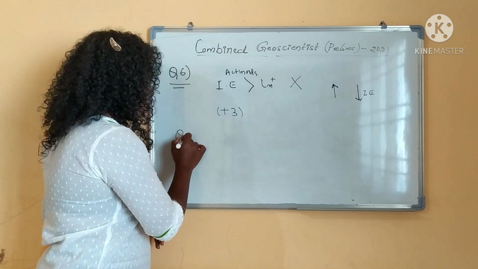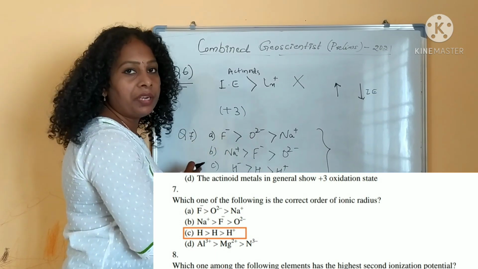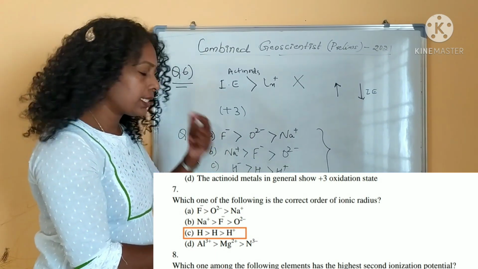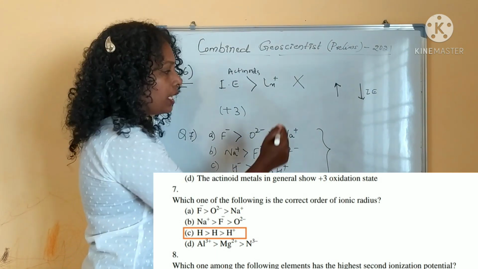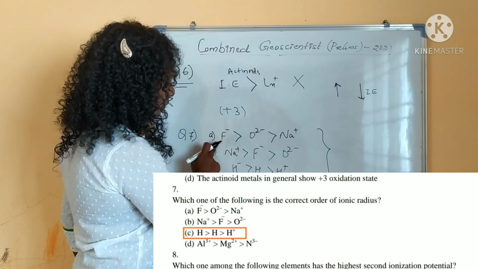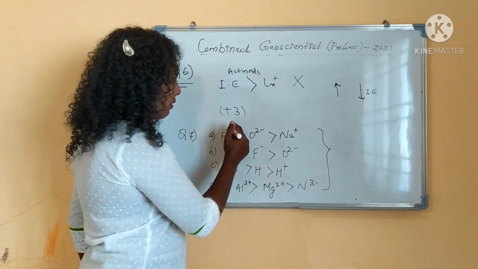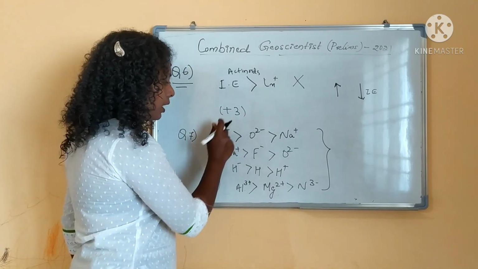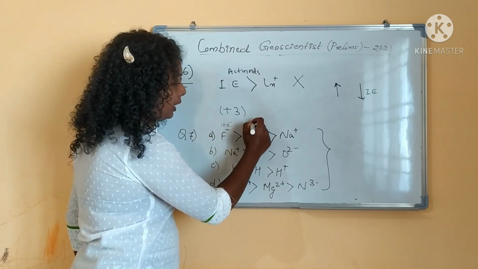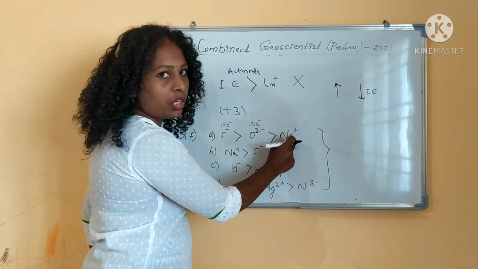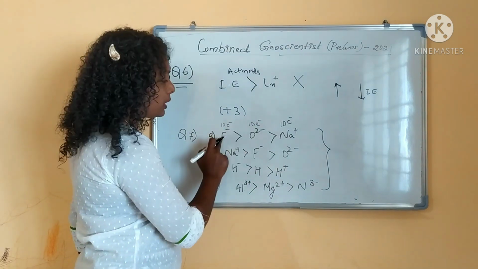Coming to question number 7. Which one of the following is the correct order of the ionic radius? All these are isoelectronic species. What is an isoelectronic species? Species with the same number of electrons. In the first option, F minus, O2 minus and Na plus: fluorine has 9 electrons and a 1 minus charge, so 10 electrons. O2 minus is 8 plus 2, 10 electrons. Na plus has 11 electrons with one positive charge, so 10 electrons. So this is an isoelectronic series.